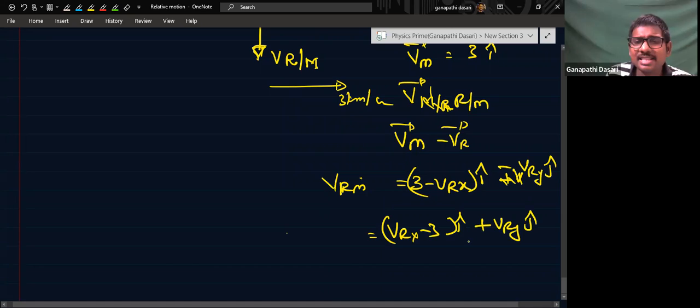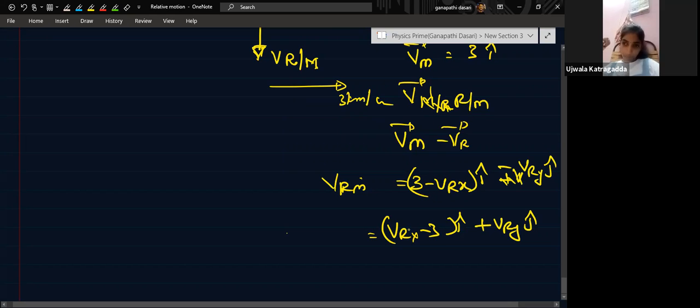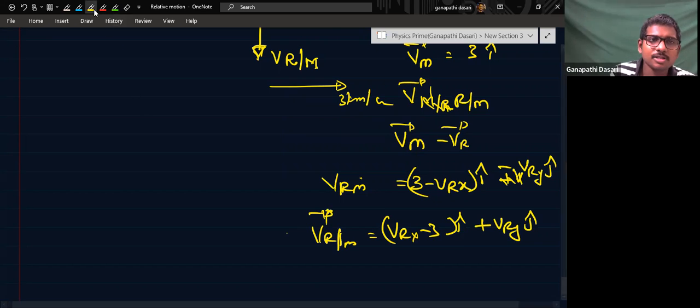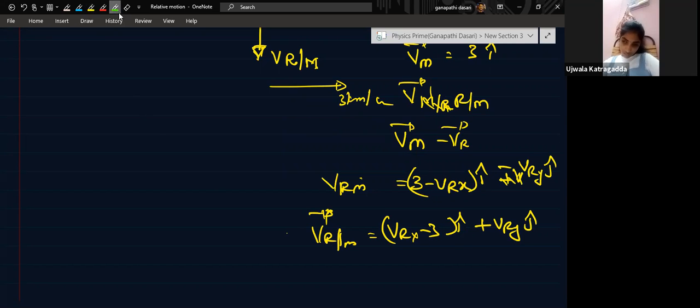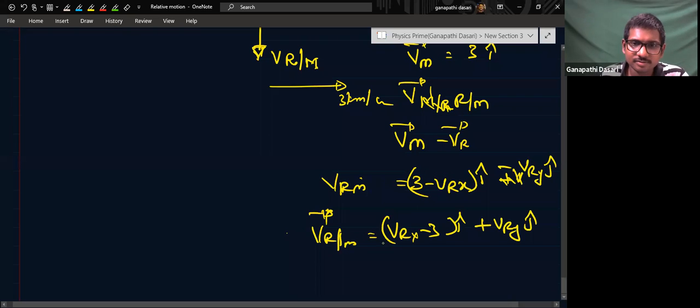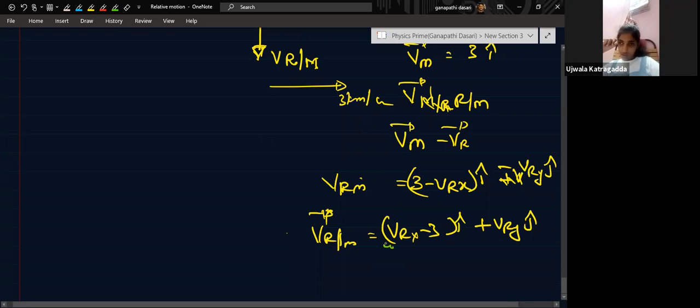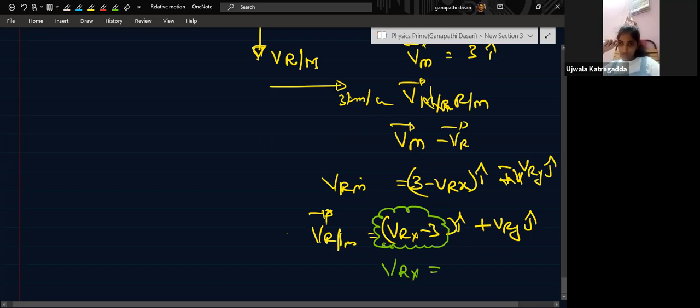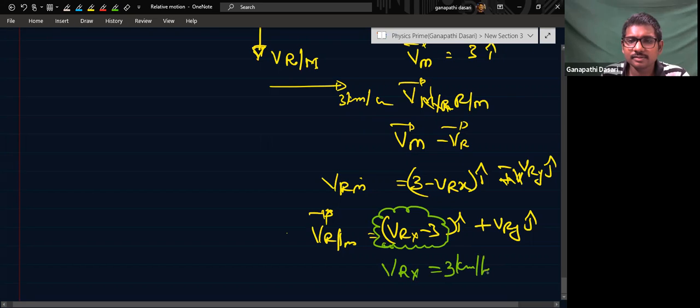Now, how is it appearing? It is falling vertically downwards. That means horizontal velocity of this is how much? Velocity of rain with respect to man, horizontal velocity, how much? It is appearing vertical, which means horizontally it is not appearing. Only vertically it is happening. So horizontally is how much? 0. Yes, sir. The relative velocity horizontally is 0. So this should become 0, or not? Yes, sir. Vrx is equal to 3. One thing we found out easily.